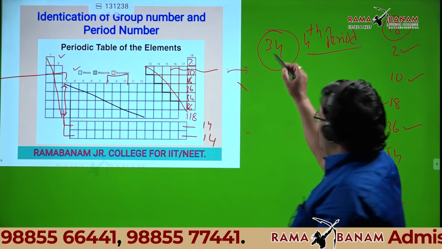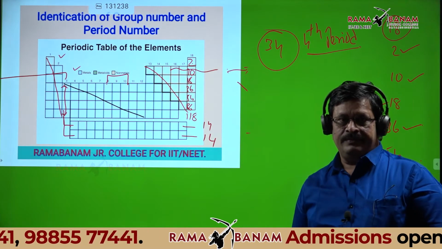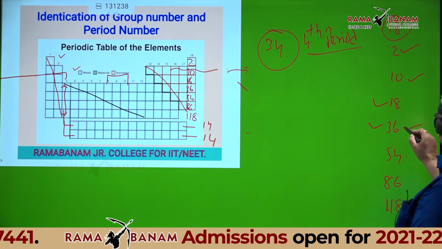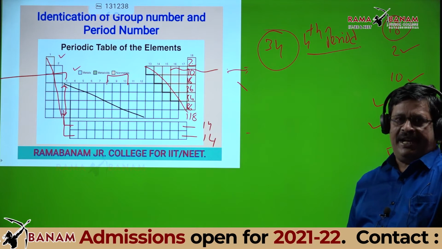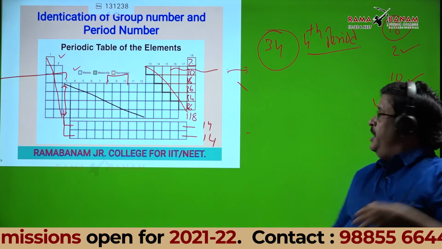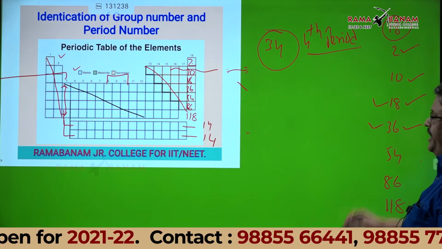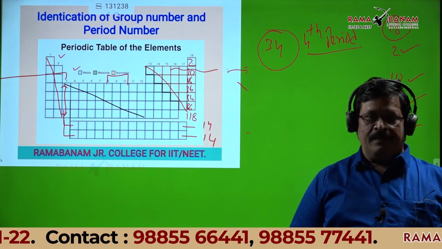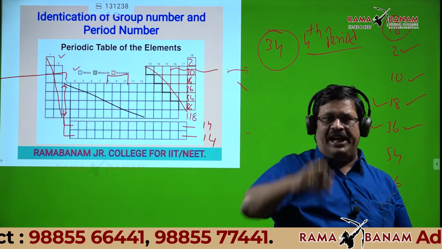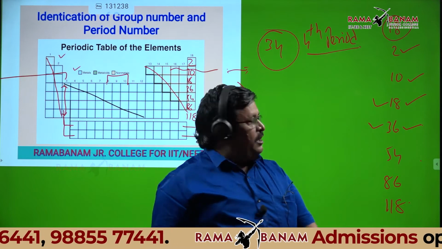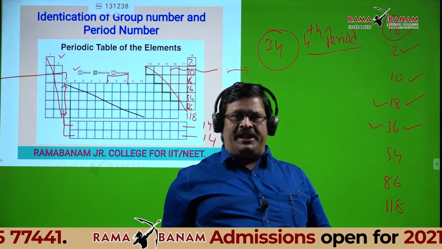I gave 34. And we all know 36 ends the fourth period. The third period ends with 18. The fourth period ends with 36.